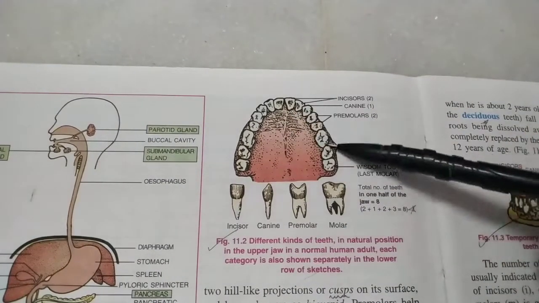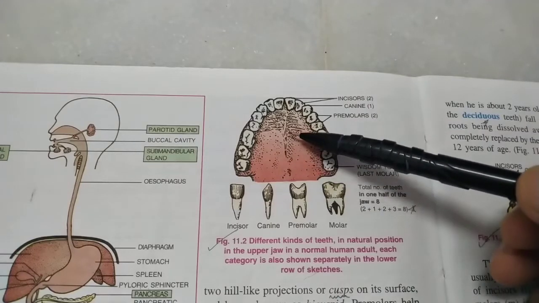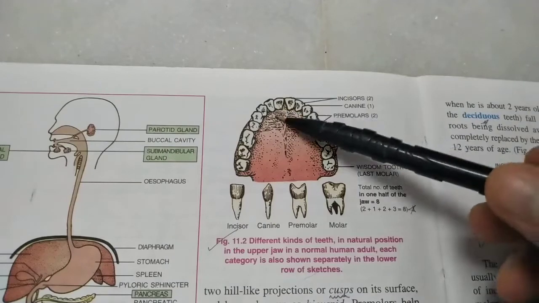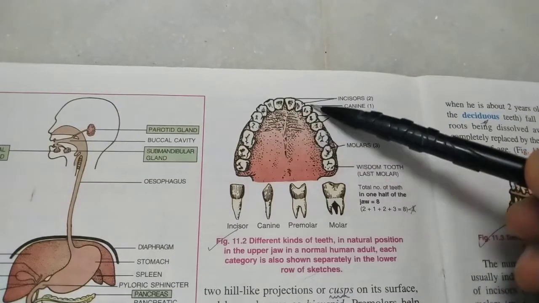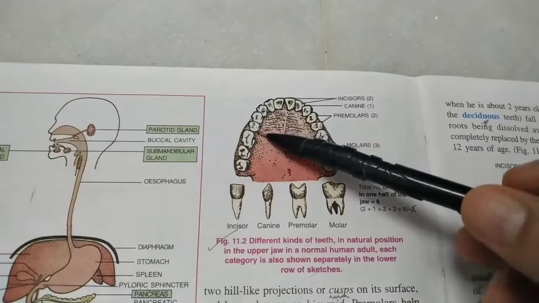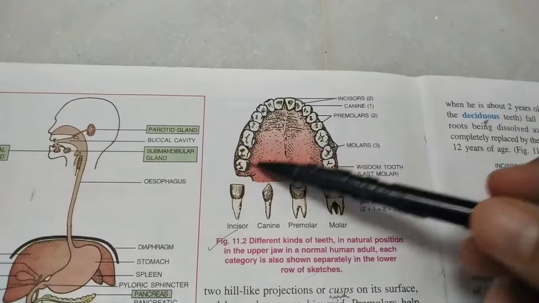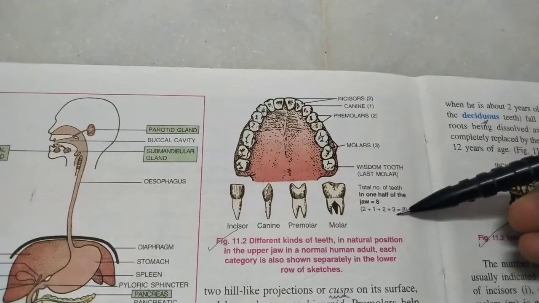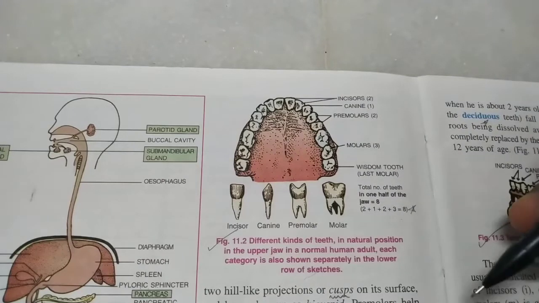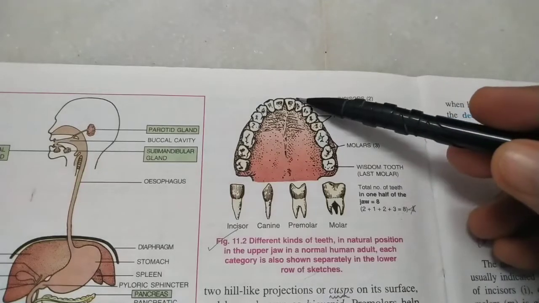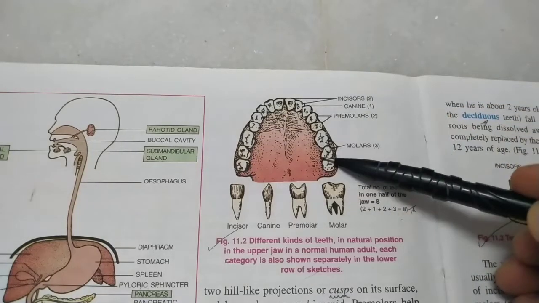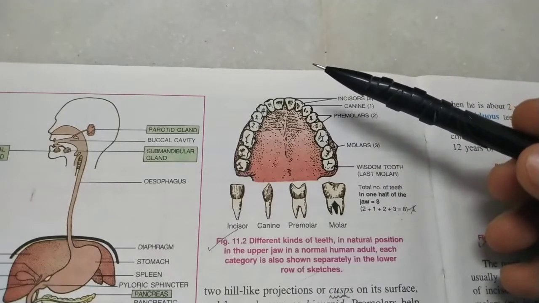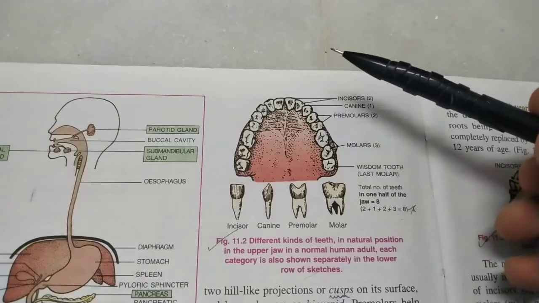If you look at your lower jaw or your upper jaw, you will notice that human beings have 2 pairs of incisors, 1 pair of canine, that is on the left hand side and right hand side, 2 pairs of premolars, and 3 pairs of molars. So totally that's 2 plus 1 plus 2 plus 3. That's the formula for an adult human teeth. 8 on the RHS, 8 on the LHS, that's 16 on one jaw, and on the other jaw also 16. So totally an adult human has 32 teeth. We need to remember this number.